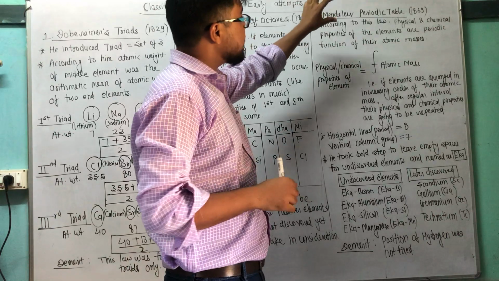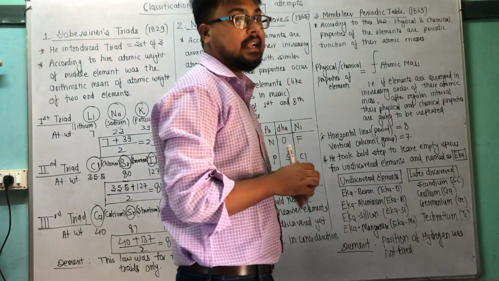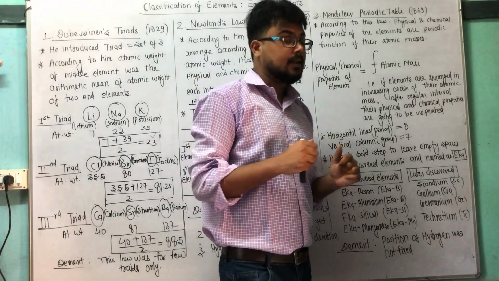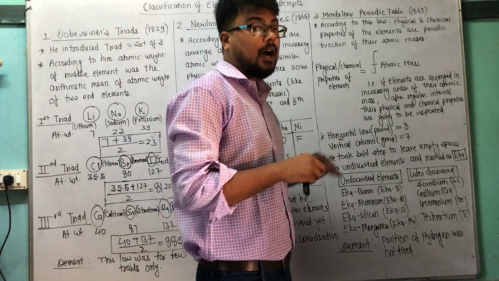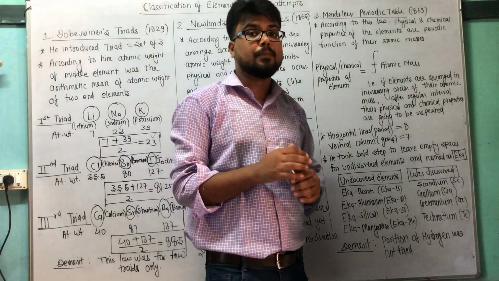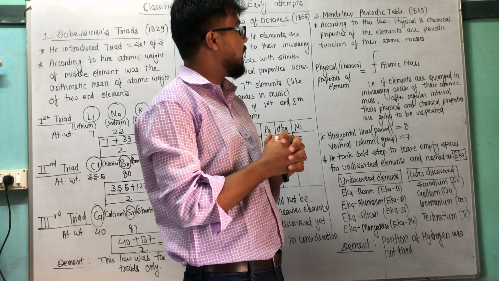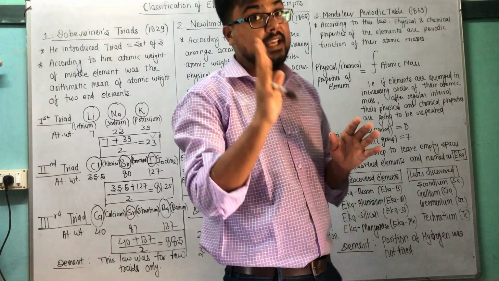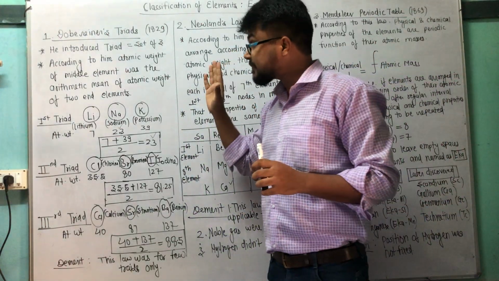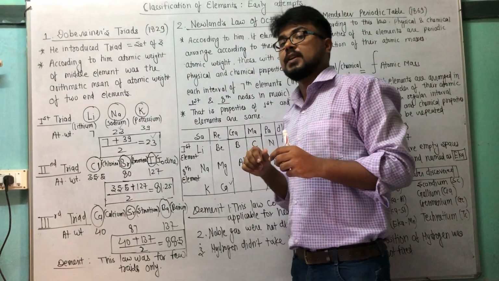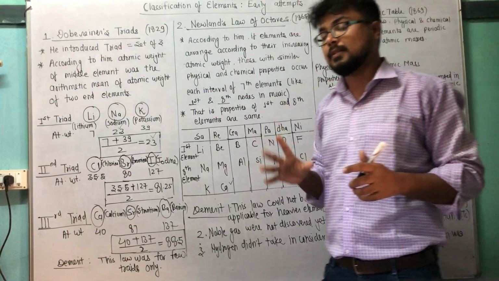Now next is the Mendeleev periodic table in 1869. It was a little better as compared to both of these. So how it is, again we will see. According to him, the physical and chemical properties of the elements are a periodic function of their atomic masses. See here, students, here we took only mass into consideration, not atomic number.